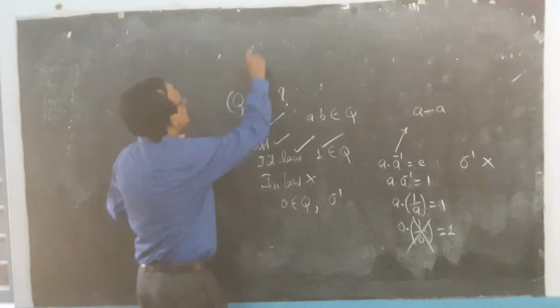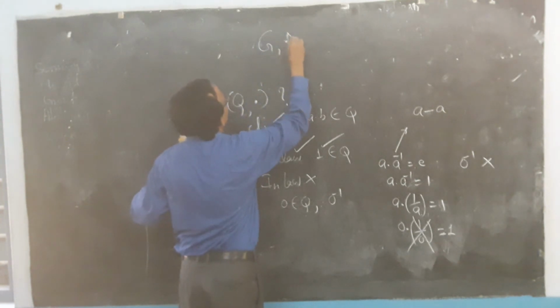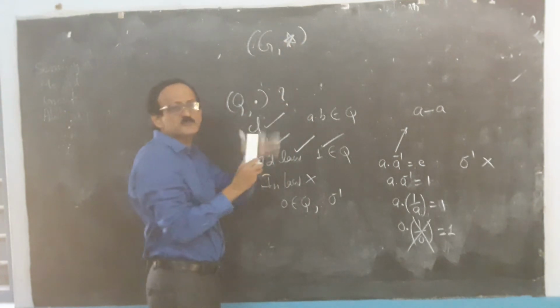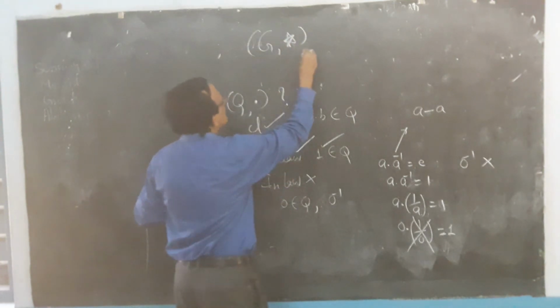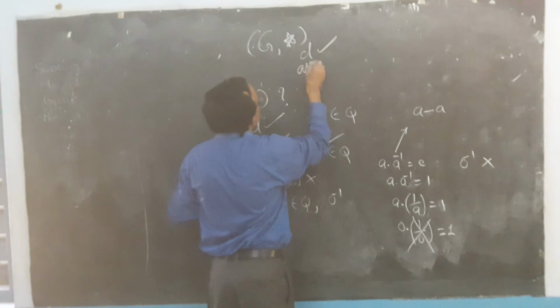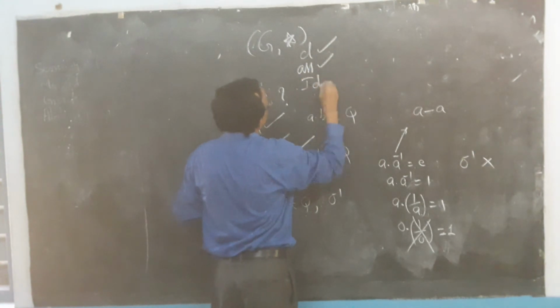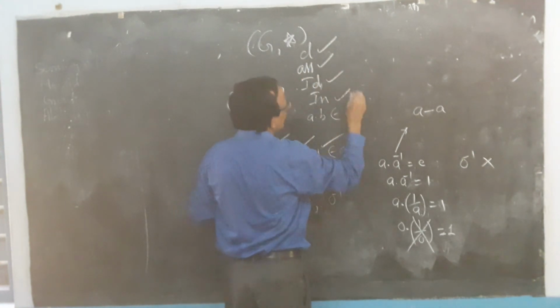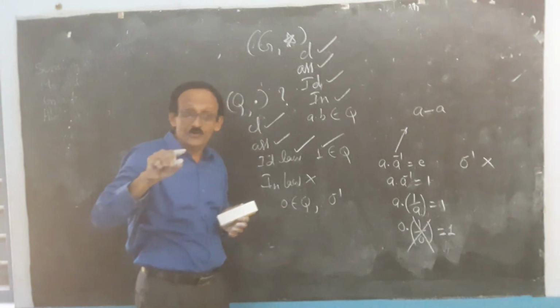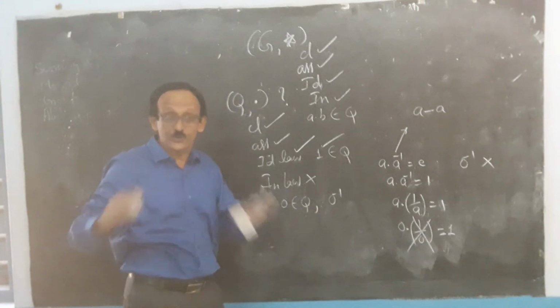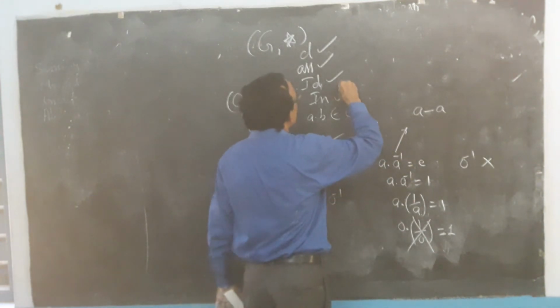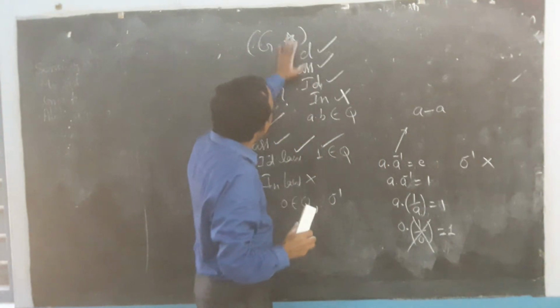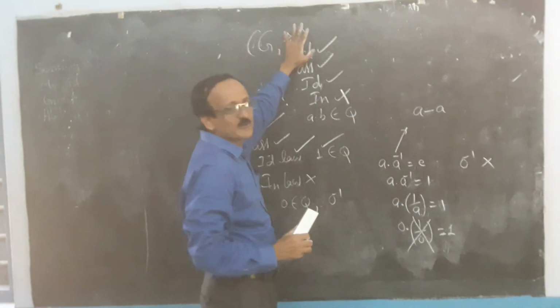A non-empty set G with respect to a binary operation star forms a group if the closure law holds, the associativity law holds, the identity law holds, and the inverse law holds. If any one of the laws fails to hold, say the inverse law fails, then the set does not form a group.